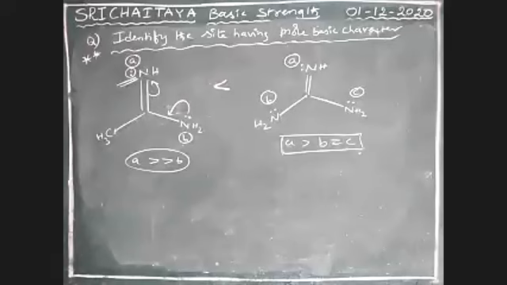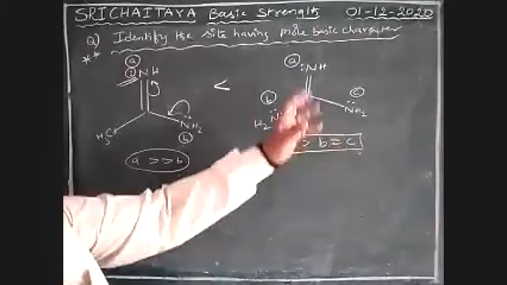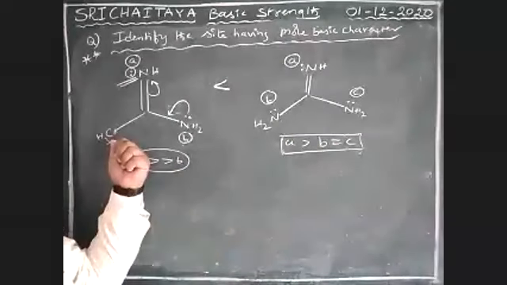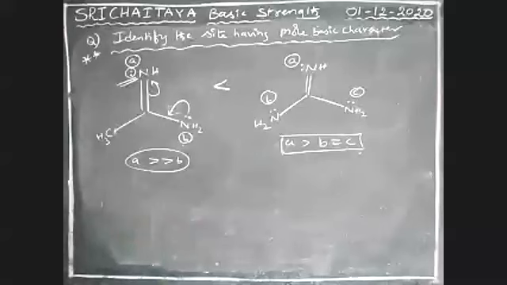First one is less basic than second one. Because all these atoms are electronegative, so strongly attracted. This is not that much electronegative, boys. So just a minute. First one is less basic than second one.